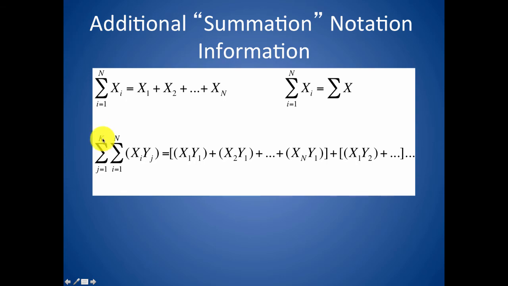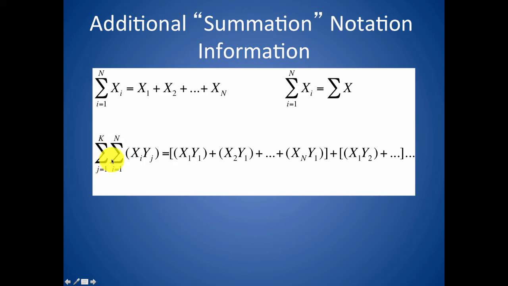But what it doesn't do for us, and we need in this class, is for you to get a sense of nested summation notation. And with nested summation notation, you work from the inside out. So this, for now, you can think of as working just like it did in the first case. We're going to let i go from 1 to n. And with nested summation notation, we first start on the left by setting our index there to whatever it tells us, but usually it's 1. And that's held constant as we work through all of this. And then we move out, increment that 1, and keep going.